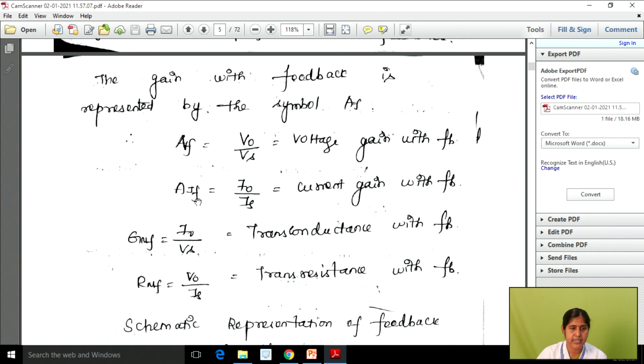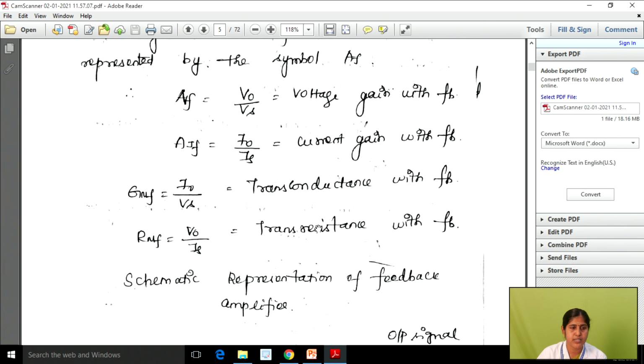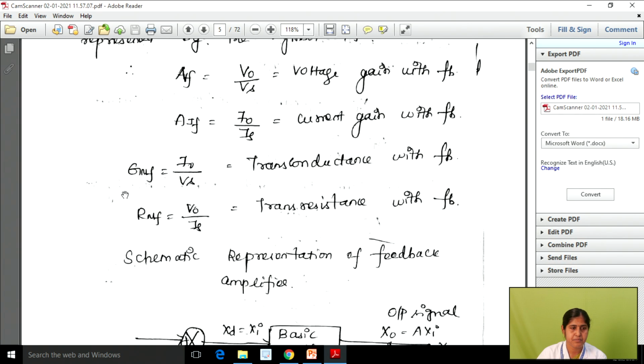Similarly, we have current gain. The representation is AIF. Okay, so current gain is equal to I0 divided by Is, right? So I0 we know is the output current, and Is is your input current as well as part of the output feedback into the input current, right? So this gives the current gain with the feedback. Okay, so the next one is transconductance. The representation of transconductance with feedback is GMF.